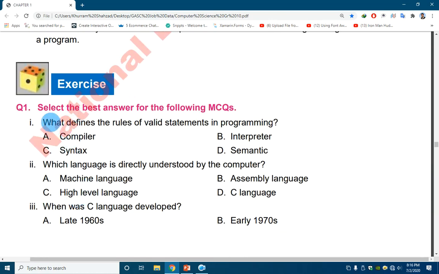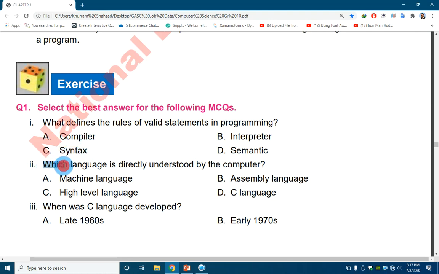In the exercise, first of all, the MCQ section. What defines the rules of a valid statement in the programming language? We have already discussed that syntax are the rules to do programming. So this answer is syntax.